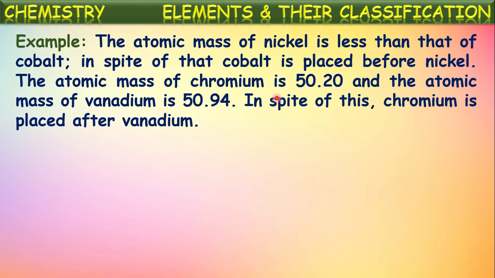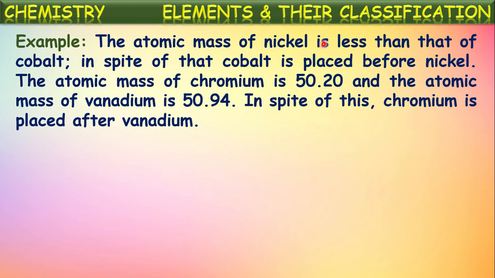So this is a violation of periodic law which was given by him. So as per the law, first chromium should be written, it should be followed by vanadium. But according to their chemical properties, to keep the elements with similar properties in one column, he wrote vanadium first, followed by chromium. The same here also, nickel and cobalt.